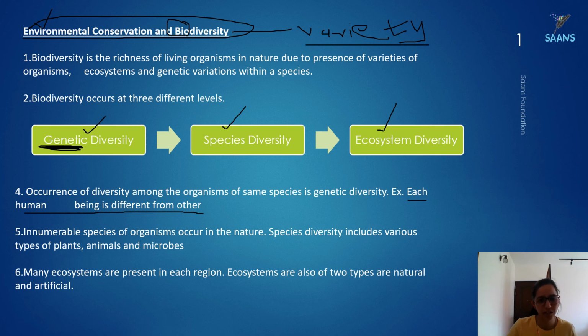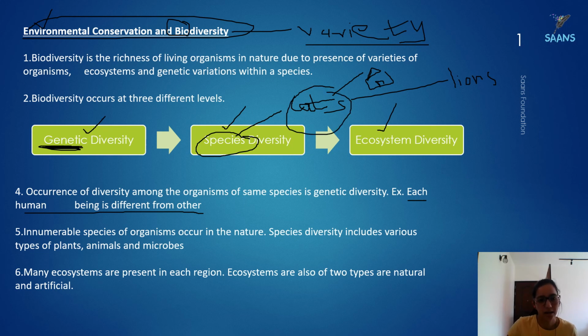Species. What is the meaning of species? Let's understand this word first. Cats, be they wild or home cats, all come under one species. Here we have the cats that live at home, then we have the lions, then we have the tigers. All of these come under one species, that is cats. Another species we can see here is humans. Humans are also one species. So that is species diversity: among the species there is diversity.